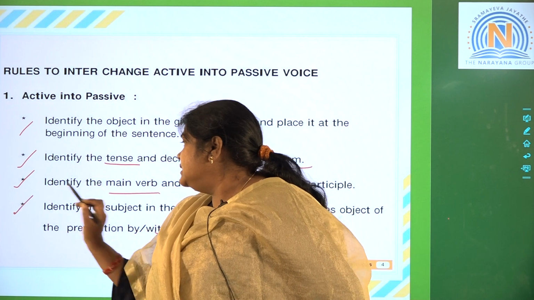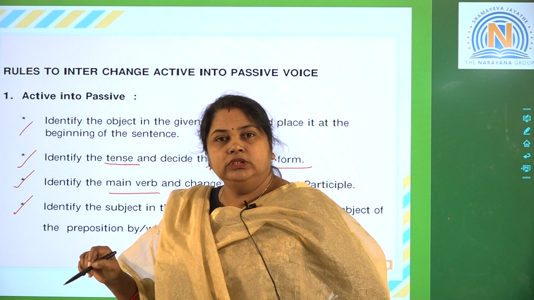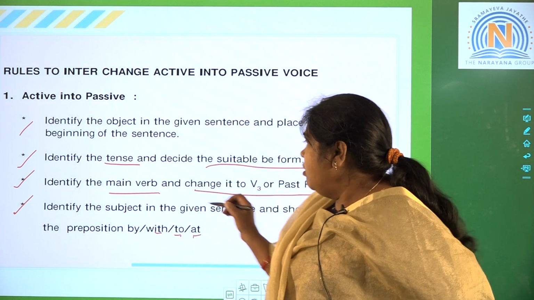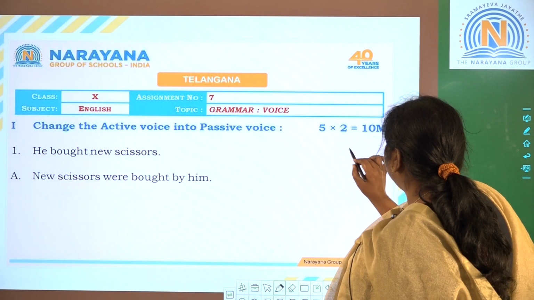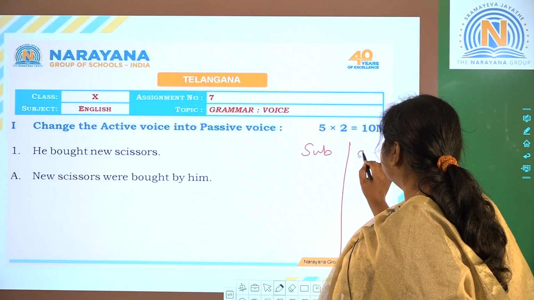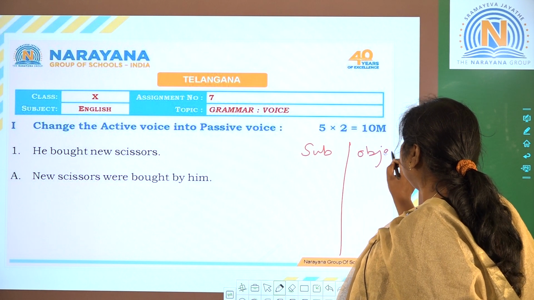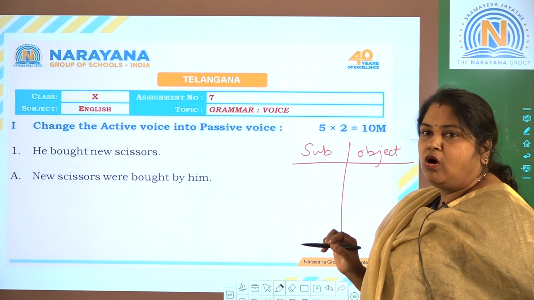So this is the fourth change. Along with this we have to change pronouns, subject and object.